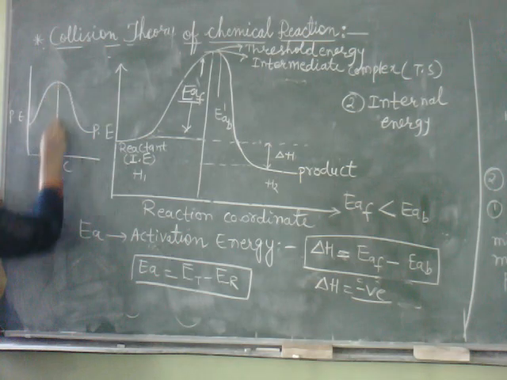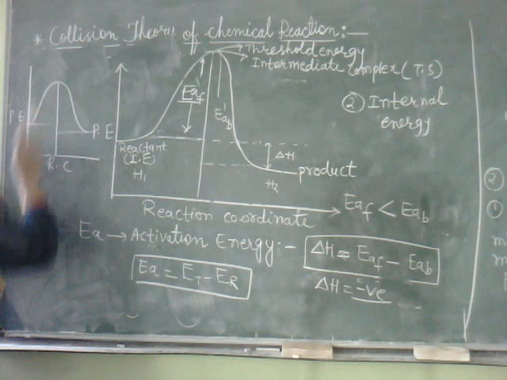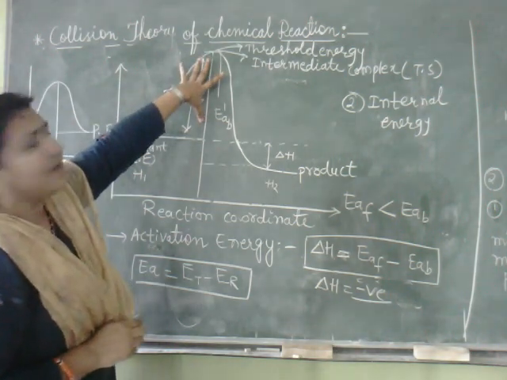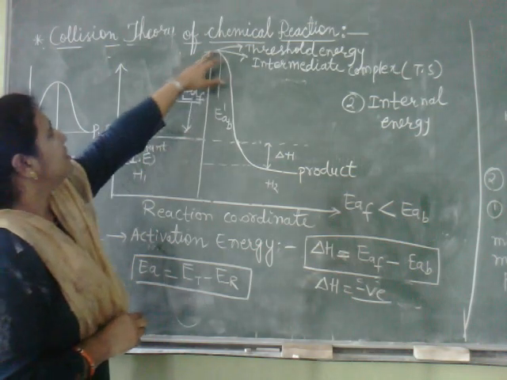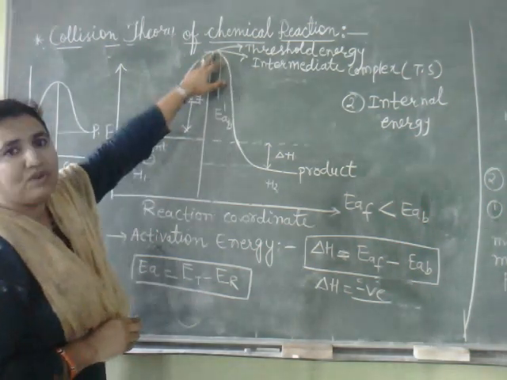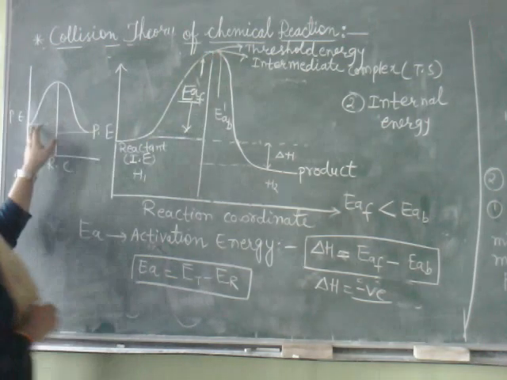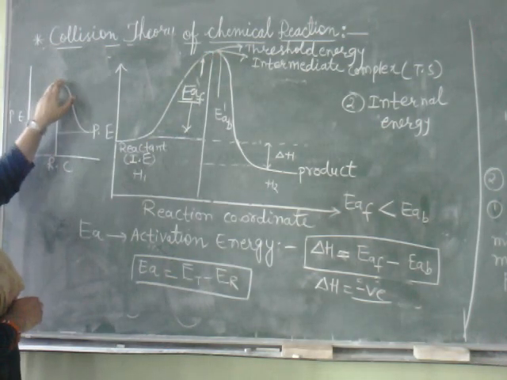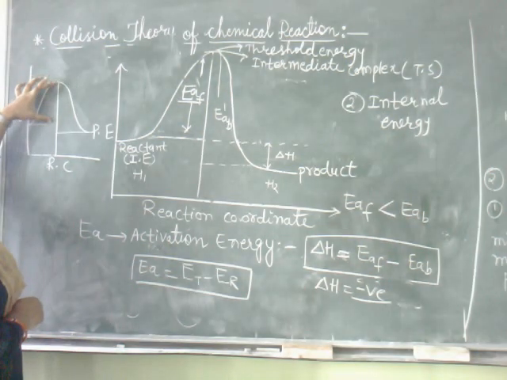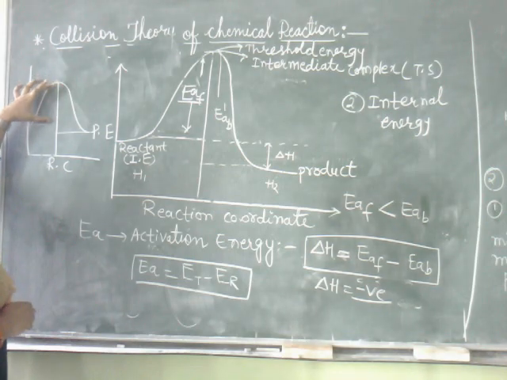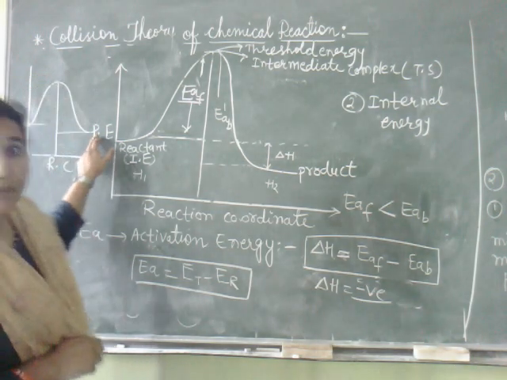Now this activation energy, if you see here, this is less and this is high. The reactants have to cross this much and need a high energy to cross this one. But in this case, they have to cross only this much. So this gap is less, that means activation energy is less, so they can cross easily and convert into product.